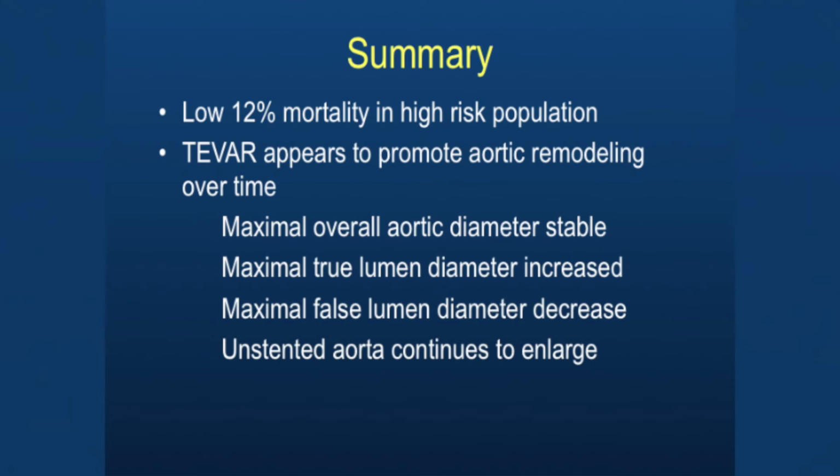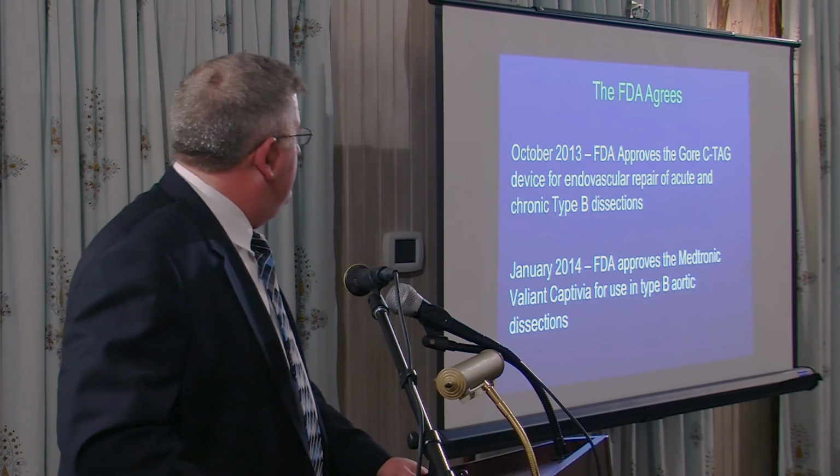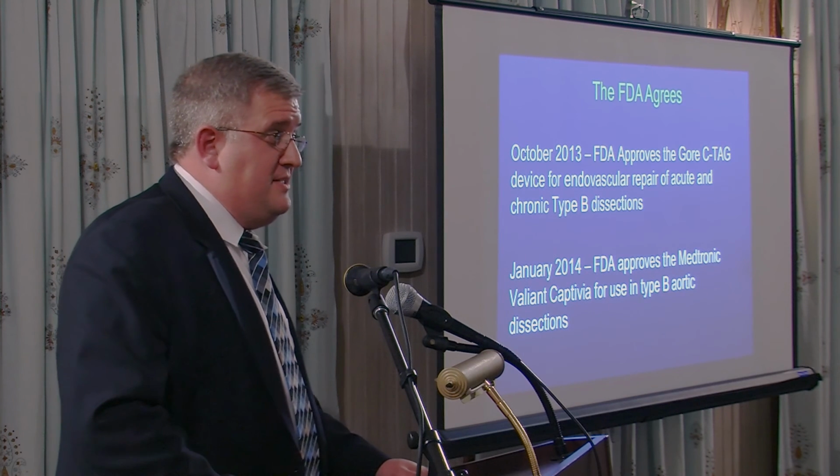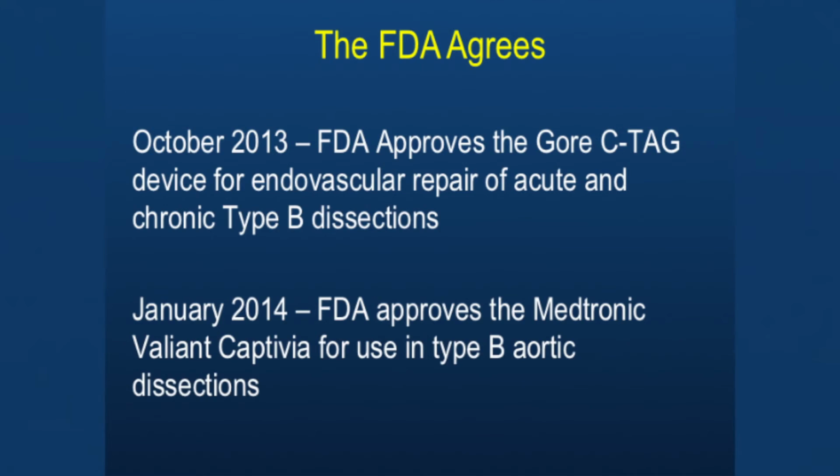Next. So from that data, we found that the 12% mortality was pretty low in the high-risk population, and TBar did promote aortic remodeling. We saw a stabilization of the overall aorta. We saw true lumen expansion, and we saw false lumen shrinkage, and then the unstented aorta, however, continued to enlarge. So I think that means that TBar makes a lot of sense in these patients. The FDA agrees. In October of 2013, they approved the Gore C-tag, and in January of 2014, they approved the Medtronic variant. So we now have 2 stent grafts that have an indication for any dissections.